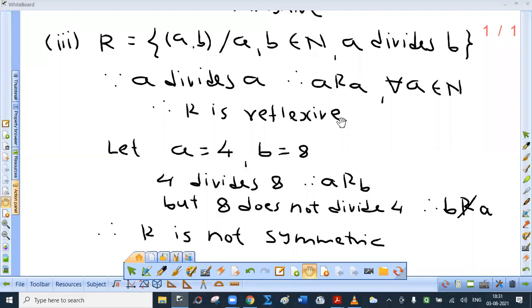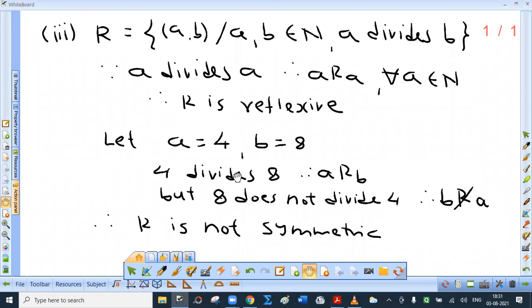Third one, R is the set of ordered pairs (A, B), where A and B belong to N and A divides B. Clearly A divides A, obviously. So R is reflexive. A is related to A for all A belonging to N.